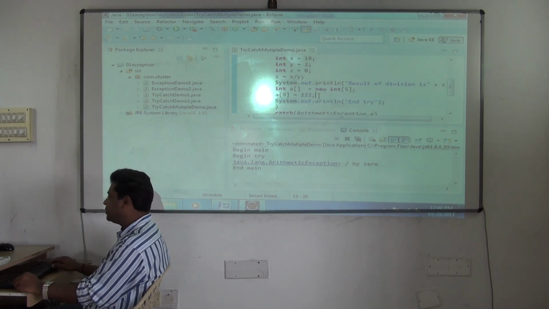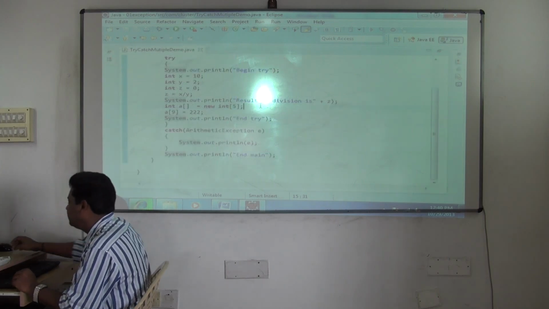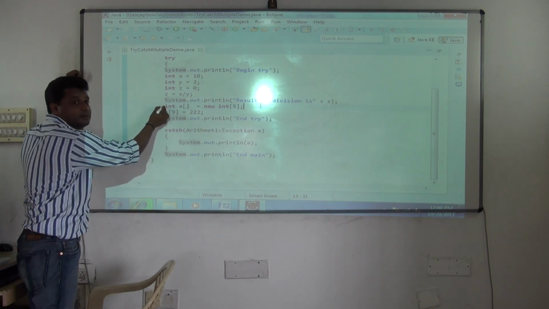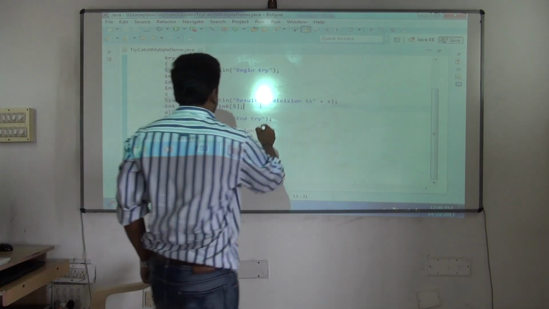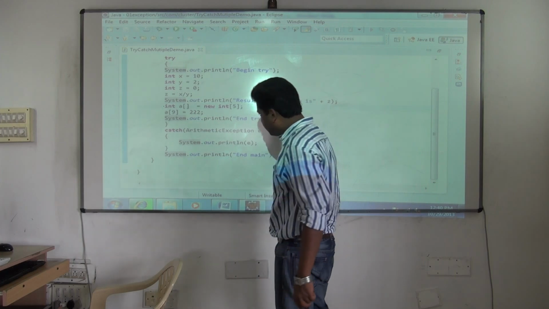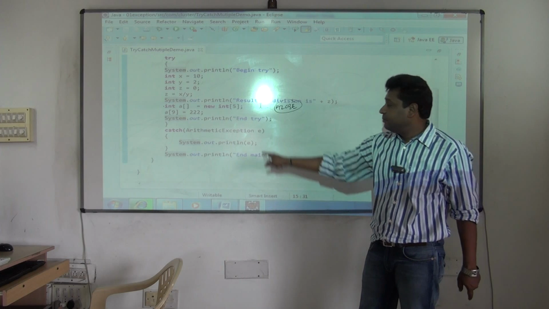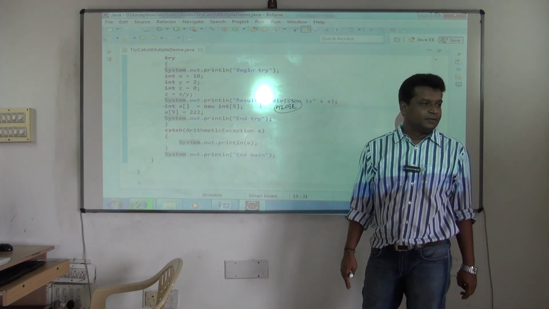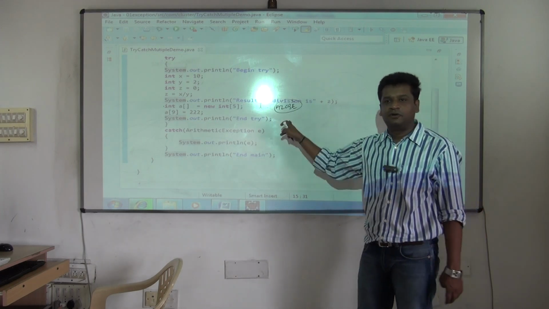Once this object is created here, what happens? Here the object is created. Which object? Array index out of bound exception object. So once it is created, now it will check, have you written an exception handler? Yes, you have written it. But arithmetic exception cannot refer to that object. Arithmetic exception cannot handle that. Understood? So e cannot refer to this particular object.